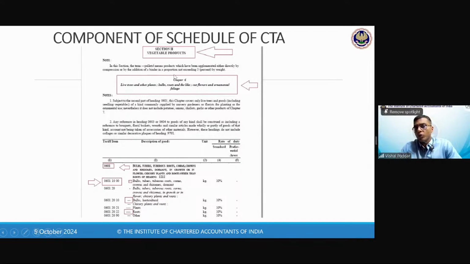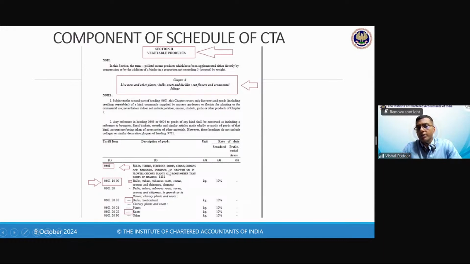Then in section 2, you have chapter 6 to chapter 14. So we start with the first chapter of section 2, which is chapter 6. The heading of this chapter is given, and again, below that, there is a note. Now, these notes are very important. The note to the section is called a section note. The note to the chapter is called the chapter note. So section note, chapter notes. What is the importance of this? We'll study that.